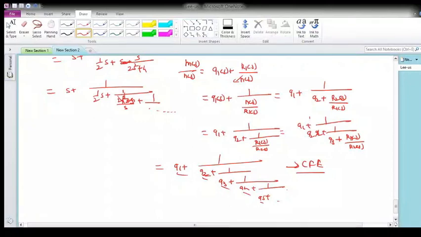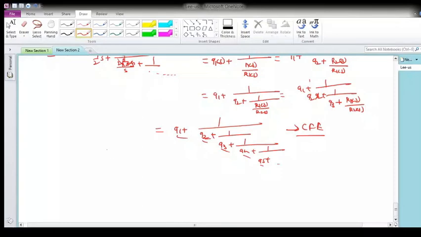So here the problem we have taken was the same, s raised to 4 plus 5s square plus 4, divided by s cube plus 3s, which we had taken just now.